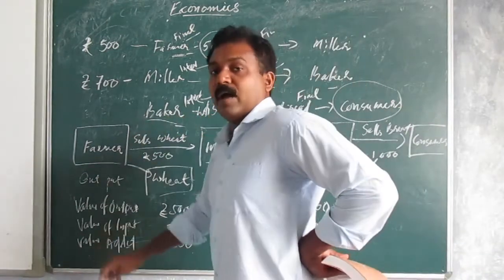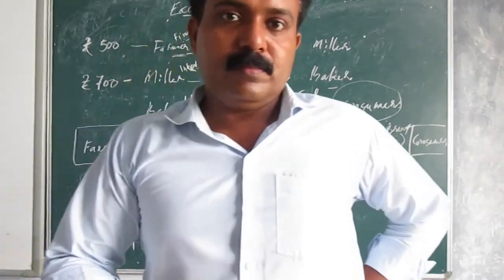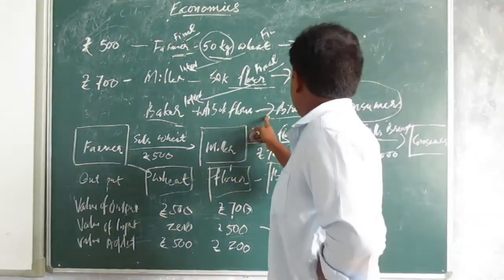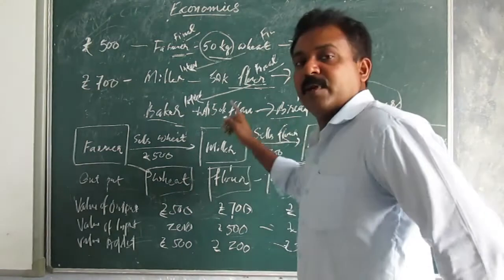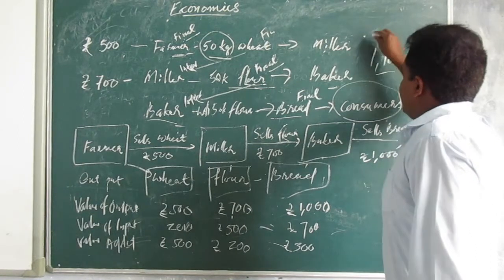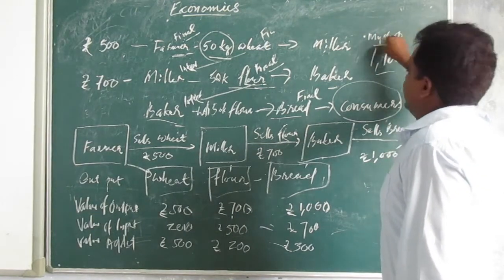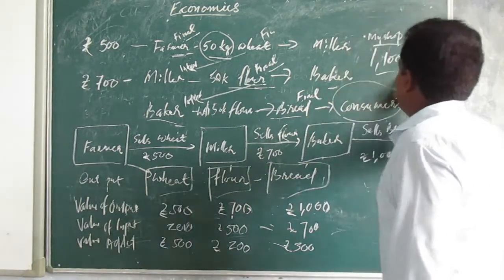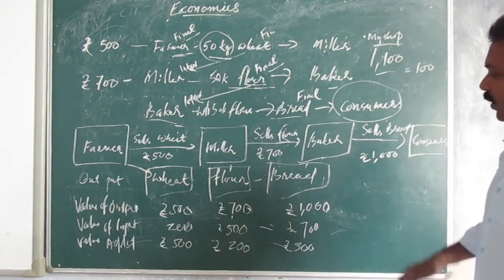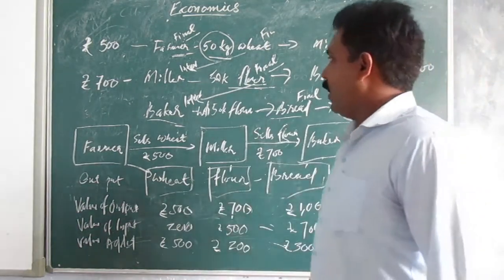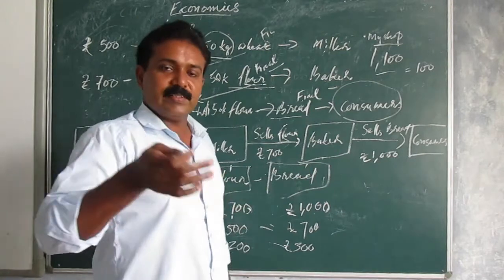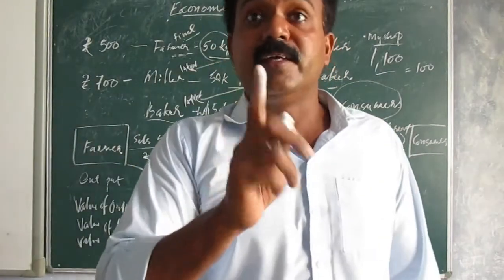Suppose I have a small shop where this kind of articles are sold, and if I bring there and sell this bread on 1000, fourth one. Then my value added will be of 100. Value addition will change again. So according to each of these persons, it is the final one. That doesn't mean that is what decides whether it is a final product or not. End user.